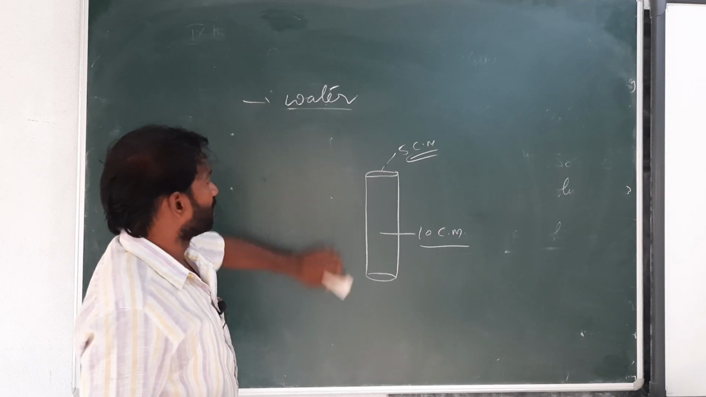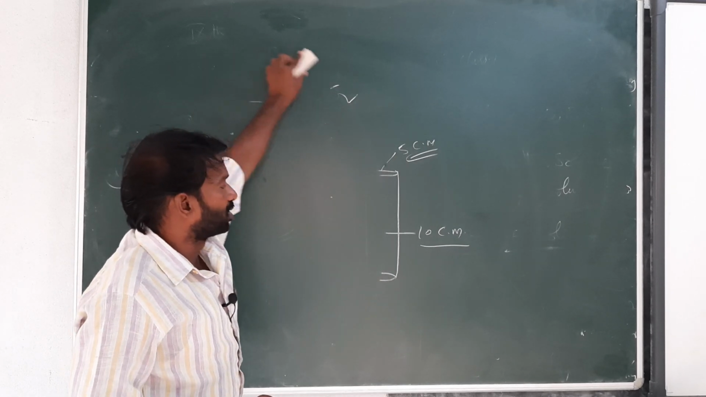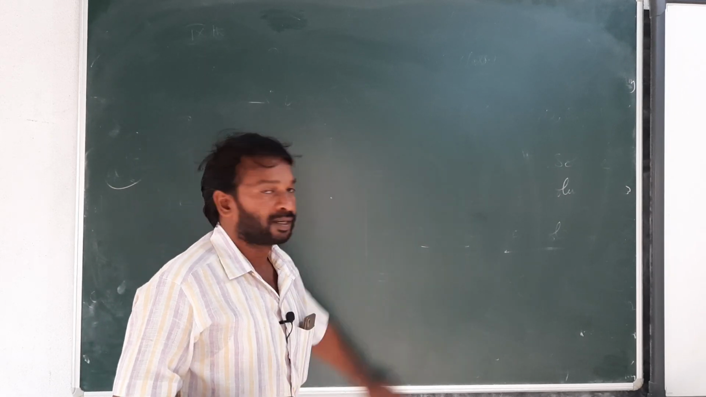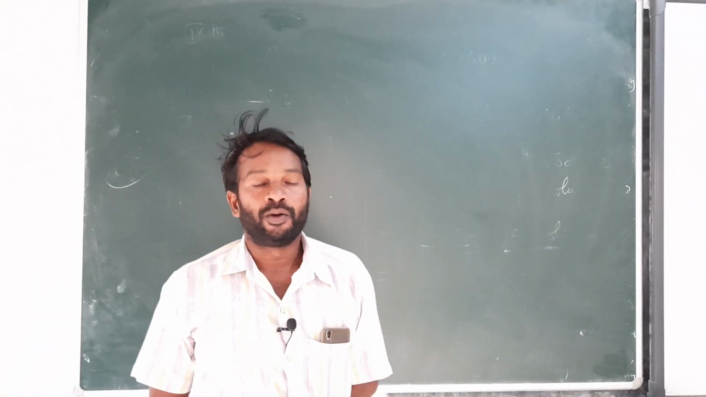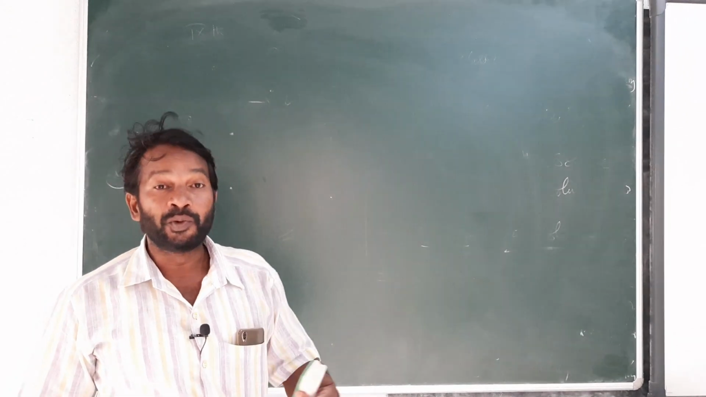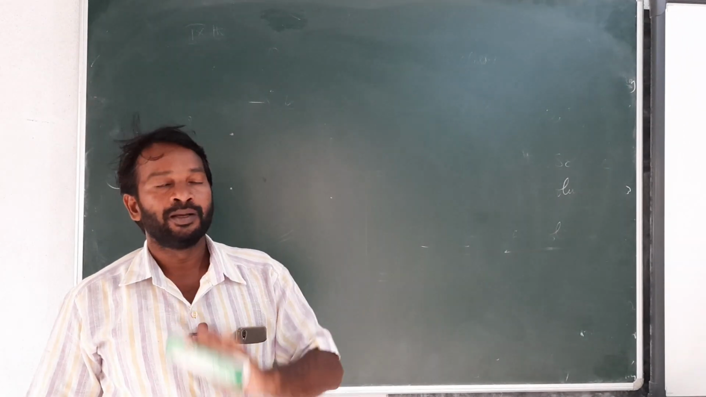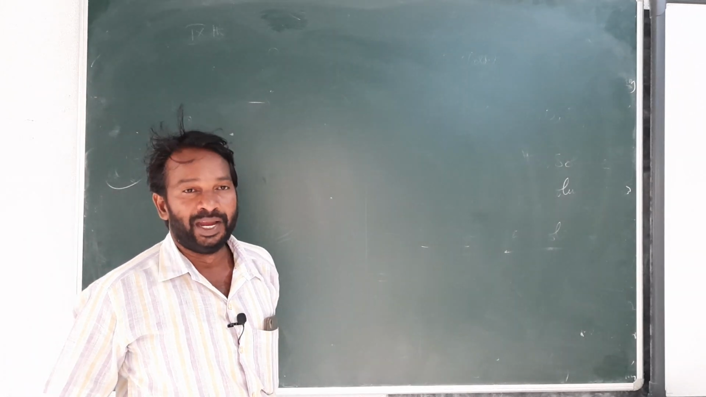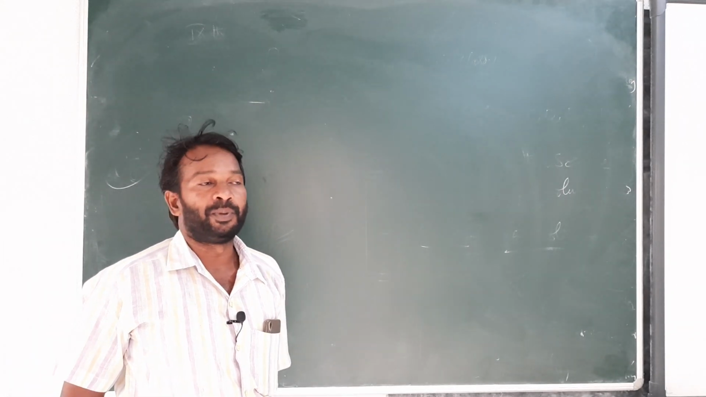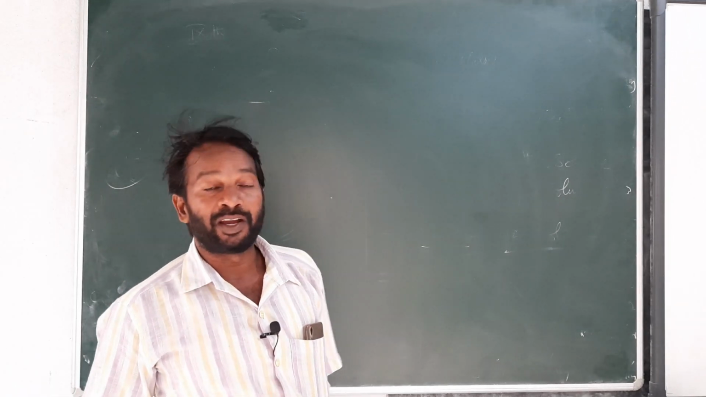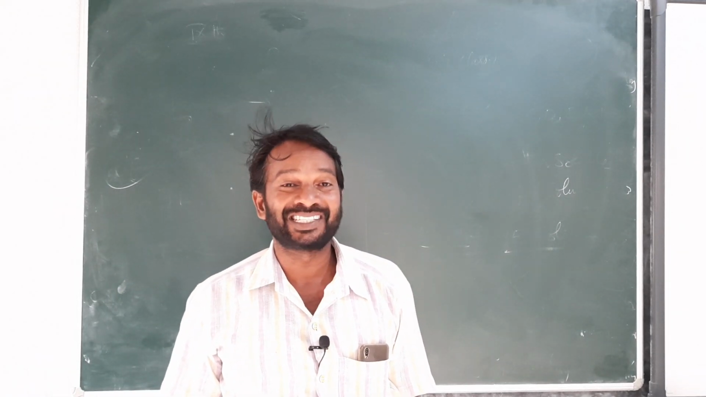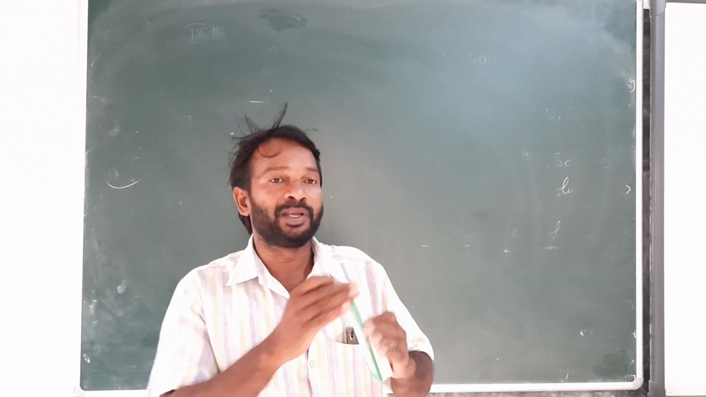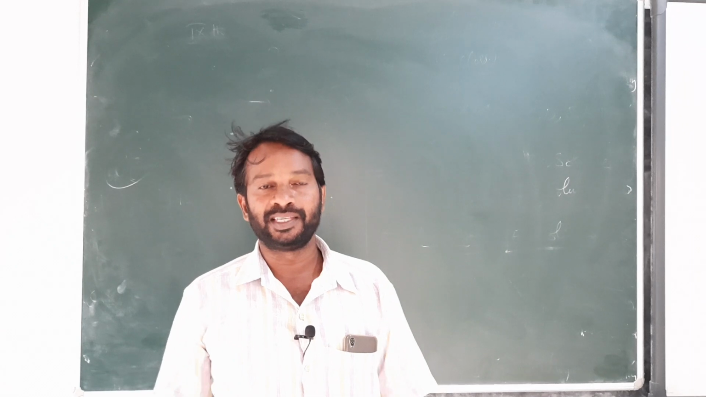Totally we have discussed these seven components: carbohydrates, proteins, fats, vitamins, minerals, water, and fibers. These food components are required by our body, but not in equal amounts in all human beings.